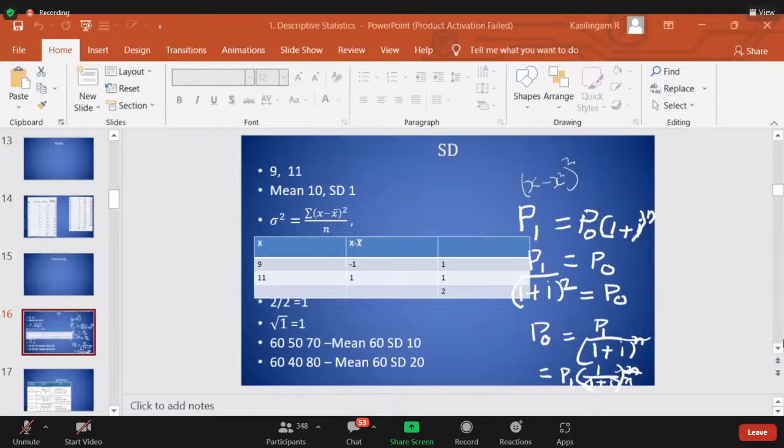Now, when I take two variables, what are all the different combinations? Not 2 into 2, 4. How many combinations?